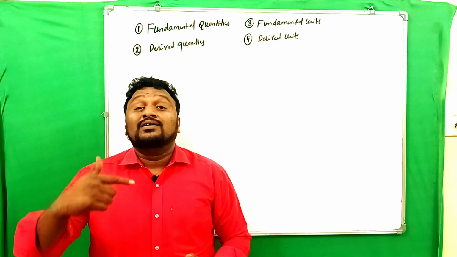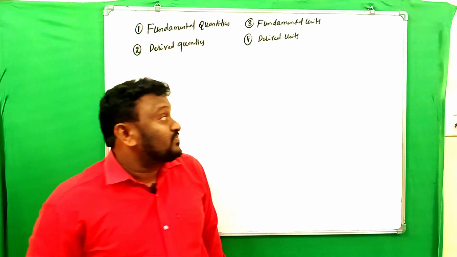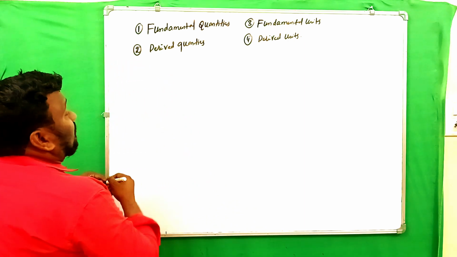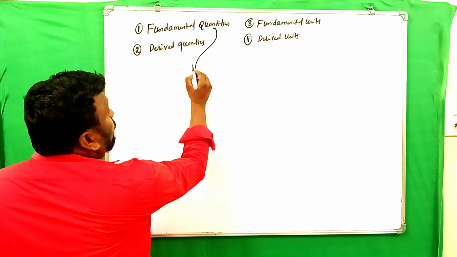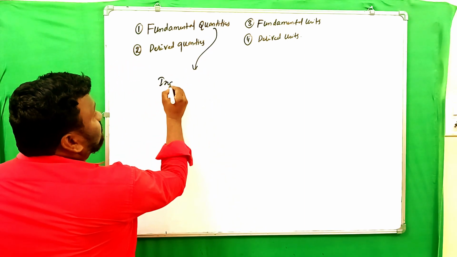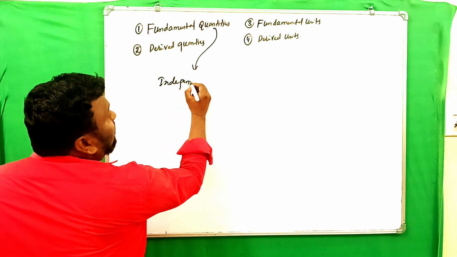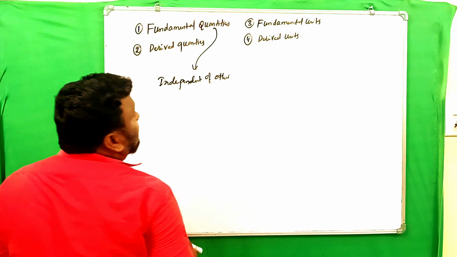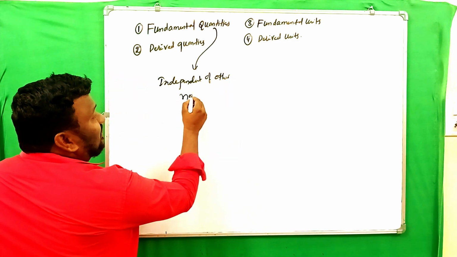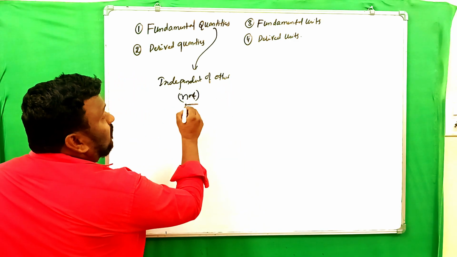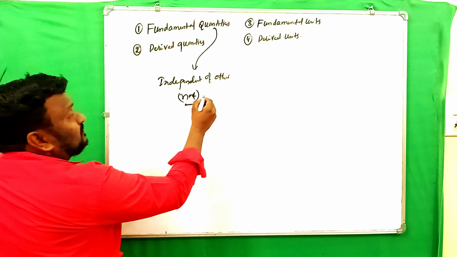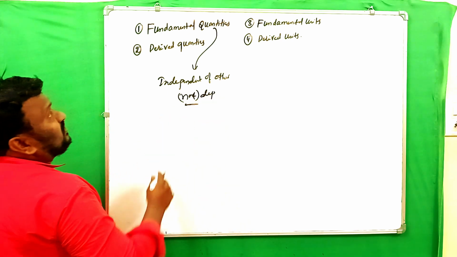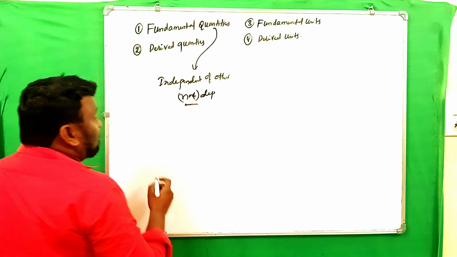Look here, fundamental quantities means which are independent of other quantities. It means they do not depend on others. That is what we call fundamental quantities.